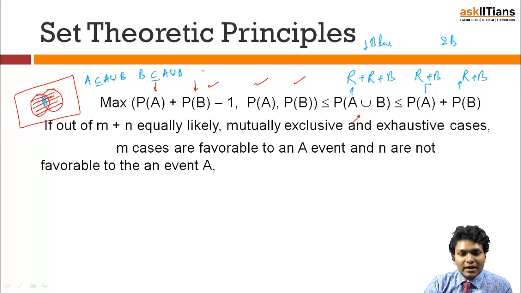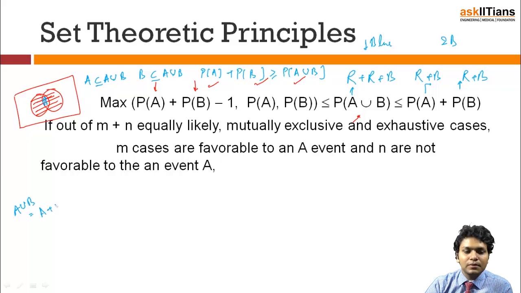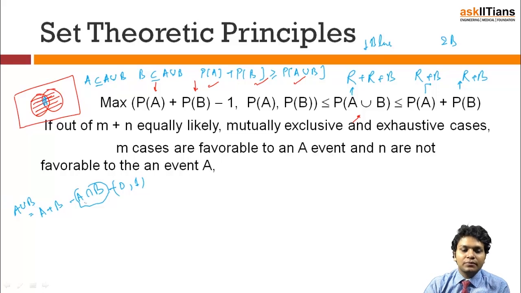But the individual addition of A plus individual addition of B is obviously and automatically going to be greater than probability of A union B, because I know from the very basics that A union B is nothing but A plus B minus A intersection B, and as this thing can range from 0 to 1, it means in A union B I am subtracting something.